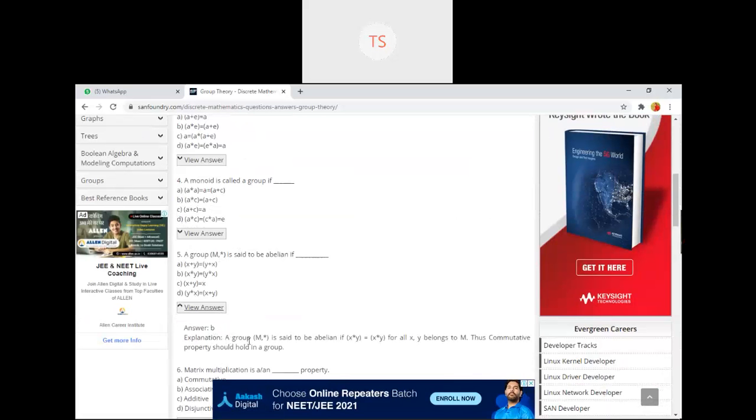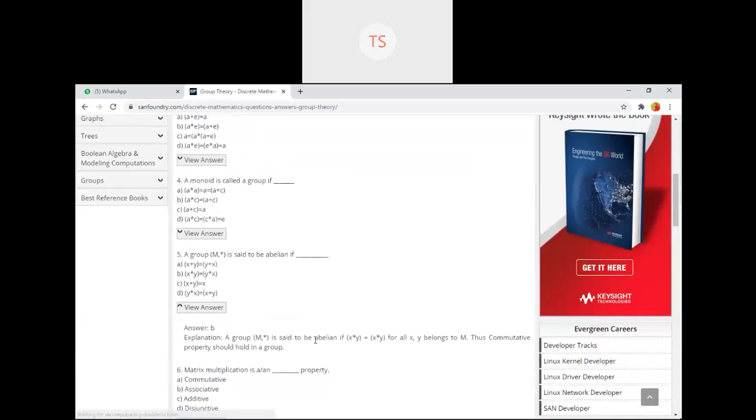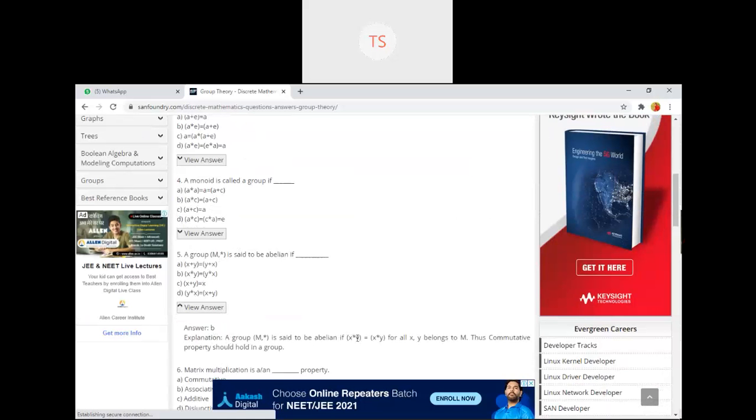Explanation: a group (G, star) is called an abelian group if x star y is equal to y star x. So the commutative property should hold in a group. Then the particular group is known as an abelian group.